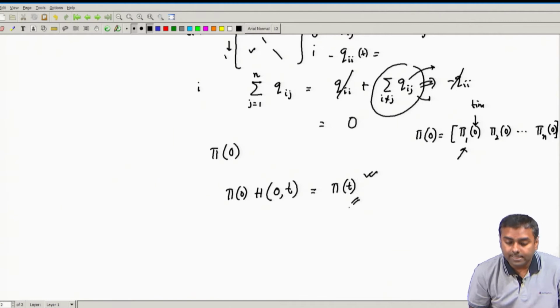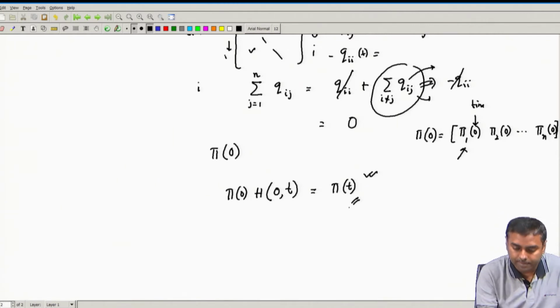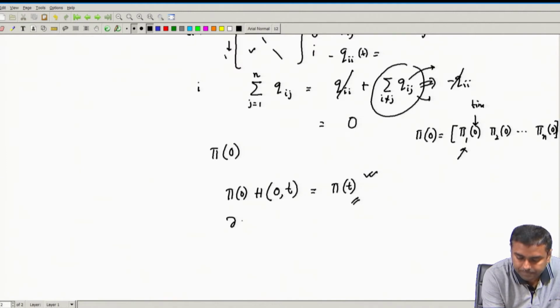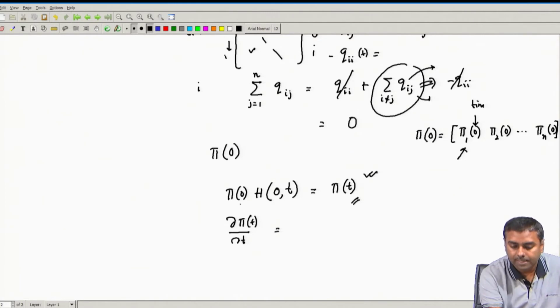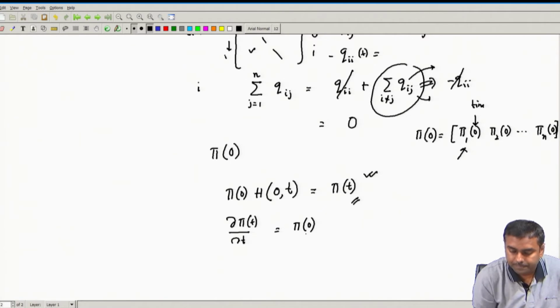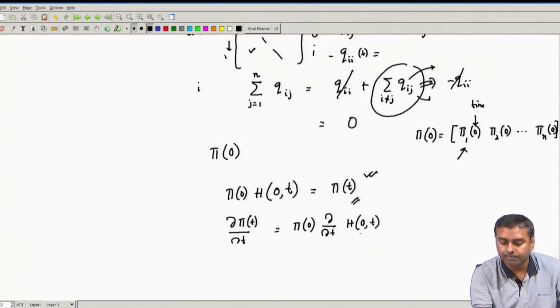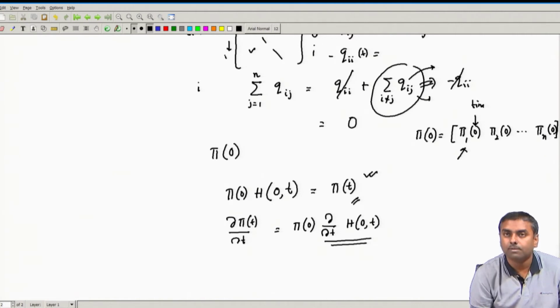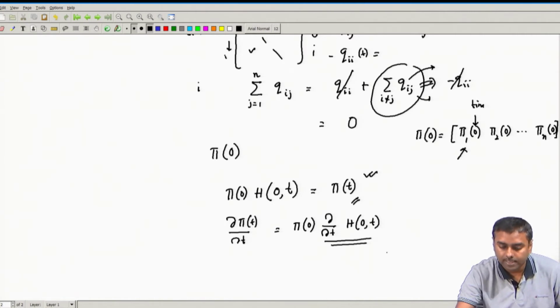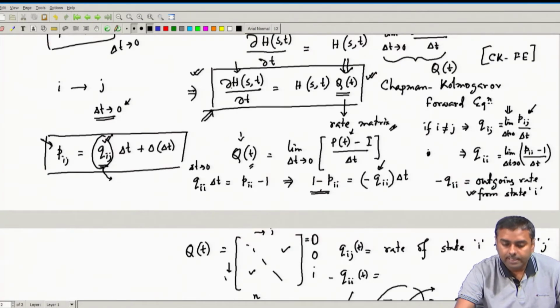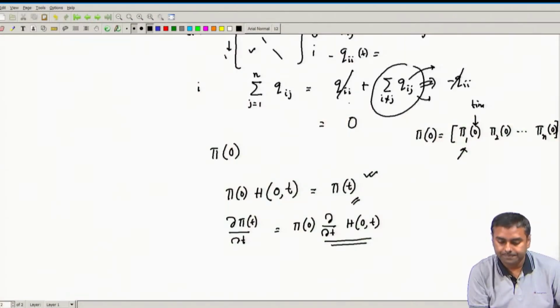Now, if I differentiate this with respect to t, then what will happen? Pi 0 does not depend on t, so pi 0 comes out. This becomes d dt of H 0 t. Now, I will put this from the Chapman Kolmogorov forward equation by putting s equal to 0. Del del t of H s t is nothing but H s t Q t.